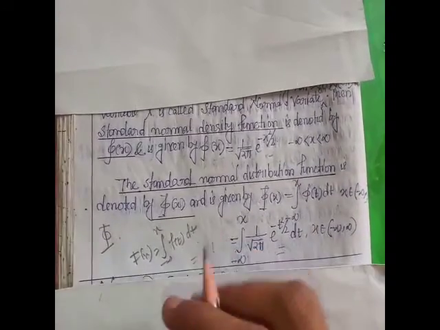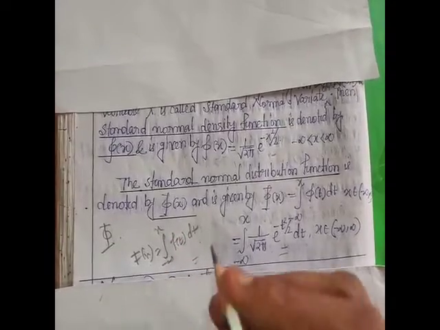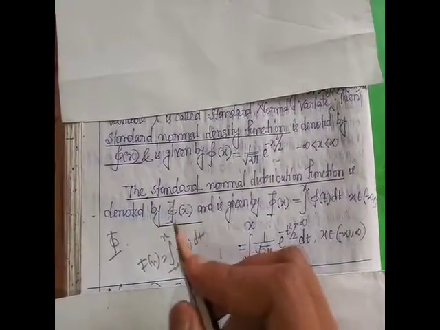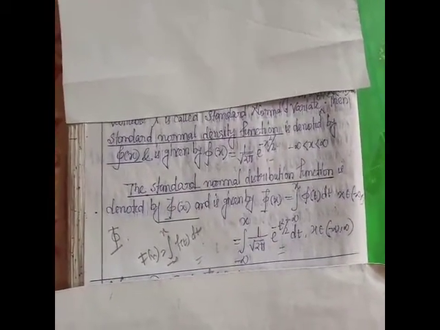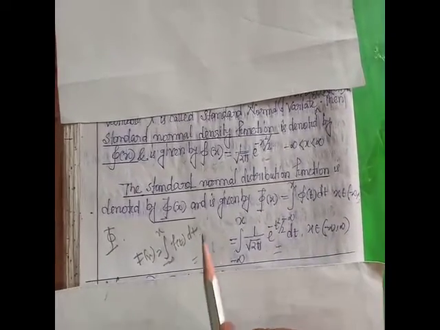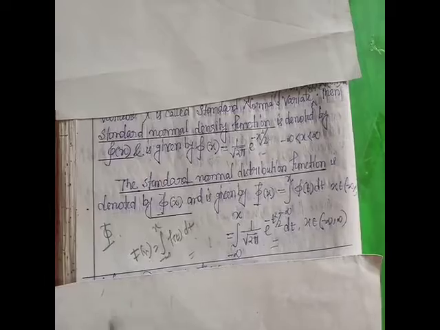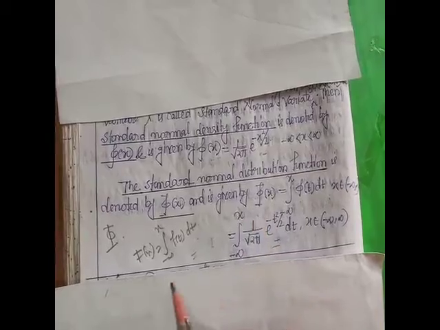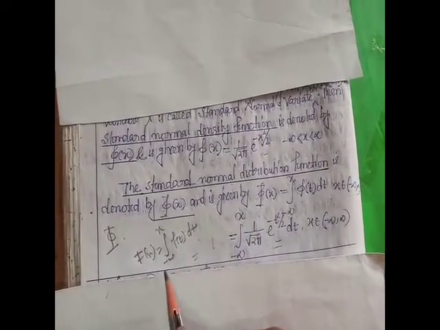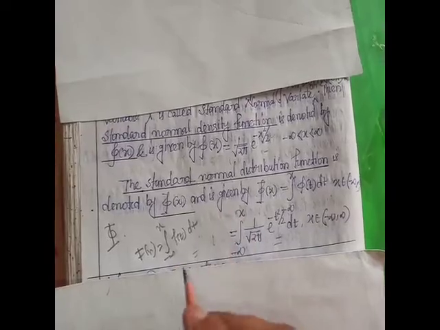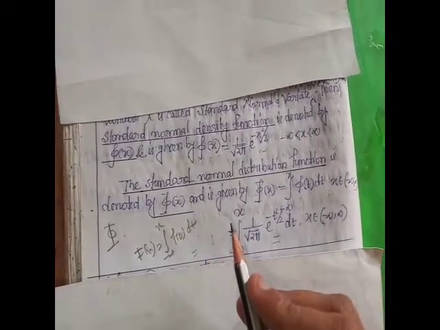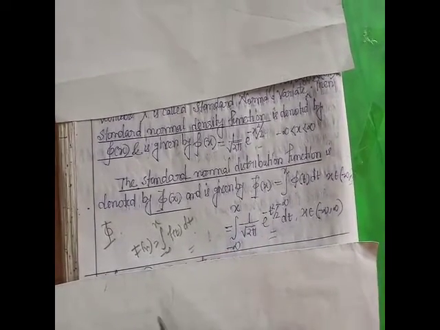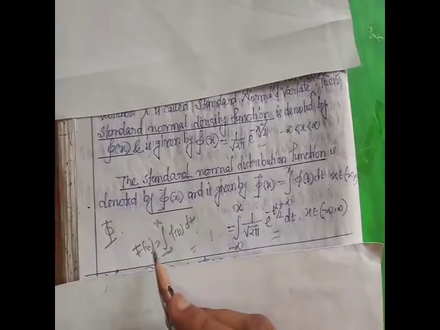Also note that probability distributions of continuous random variables means we find probability density functions, and probability distribution functions of continuous random variables means we find capital F(x).